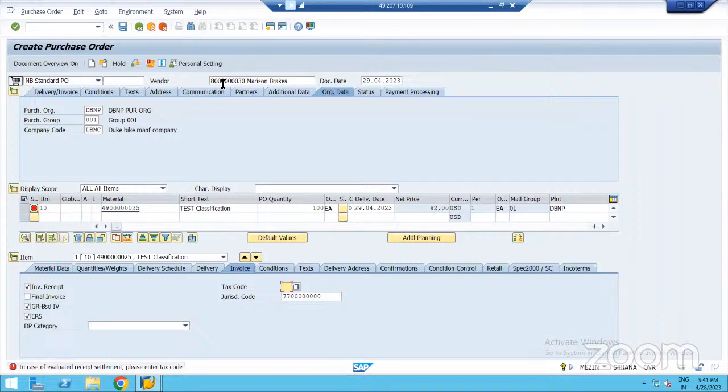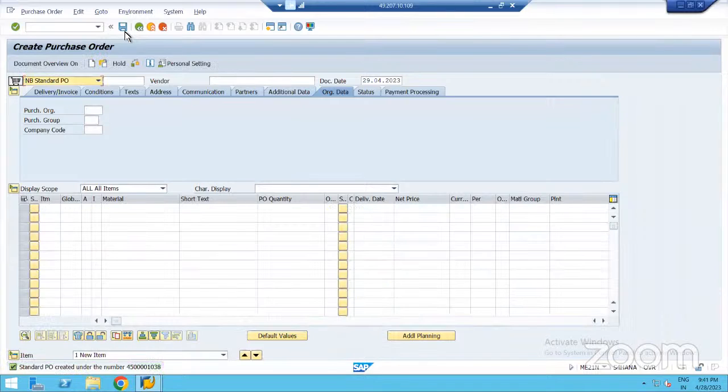Once you maintain all this information, we will create the purchase order, so we save it. You can see the save icon here, right? This is the save icon. Once you save it, the system will generate the purchase order number, which will help you with tracking your order.